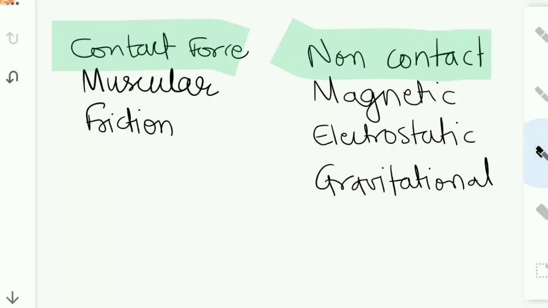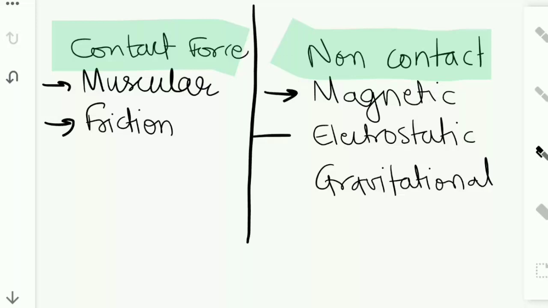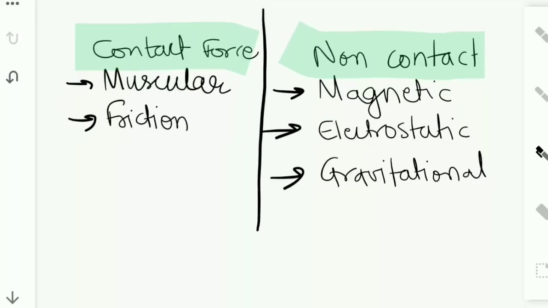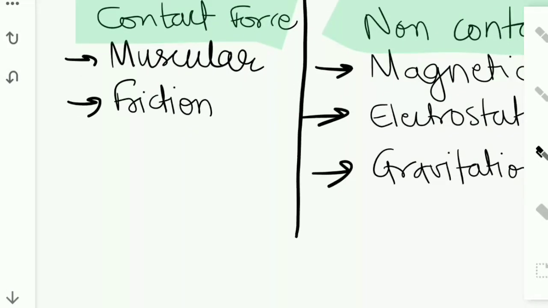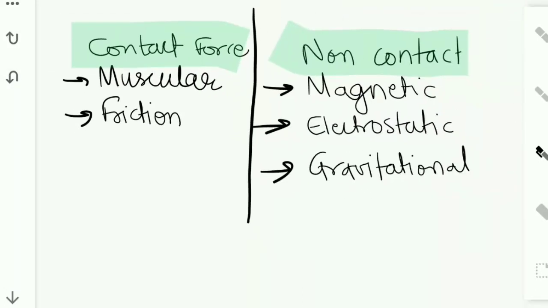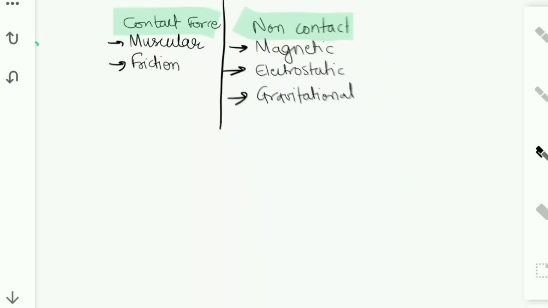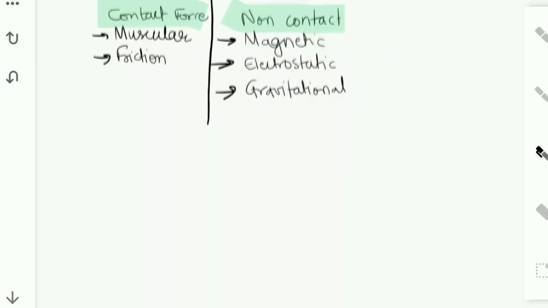Now, these are the types of contact force: muscular force and force of friction. And these are the types of non-contact forces. You have learned these. Now let's look at these two. Muscular contact force is where muscular energy is being used.